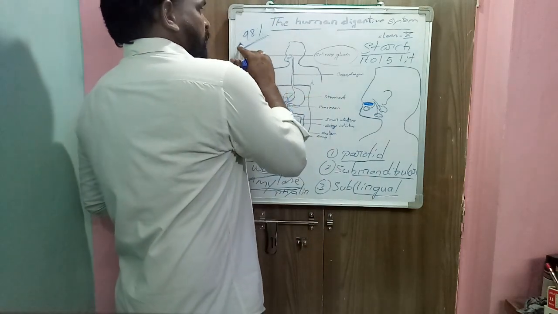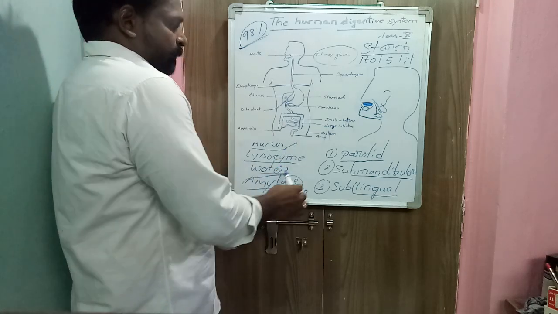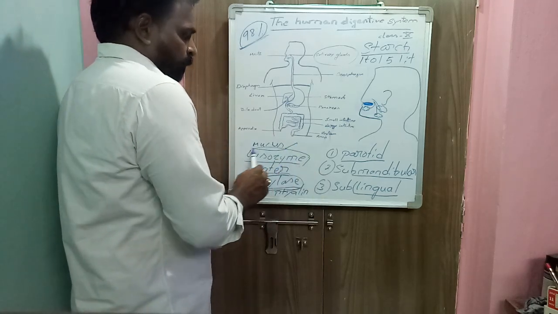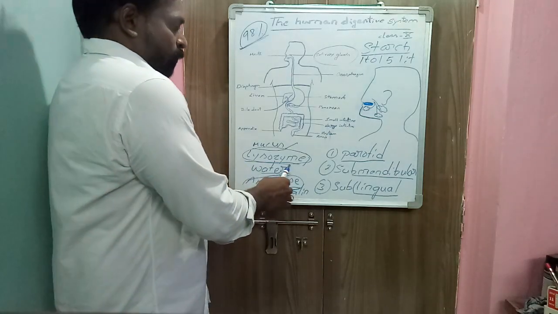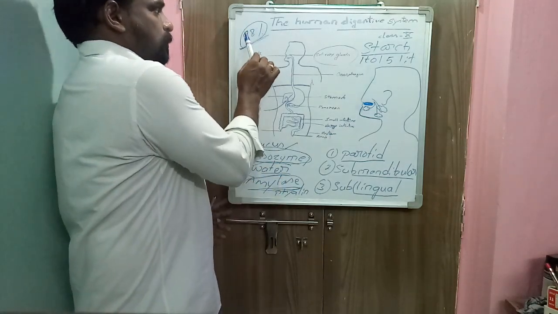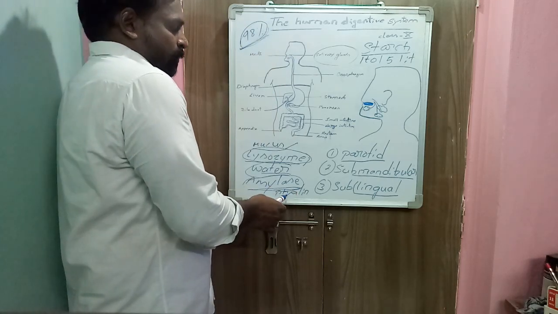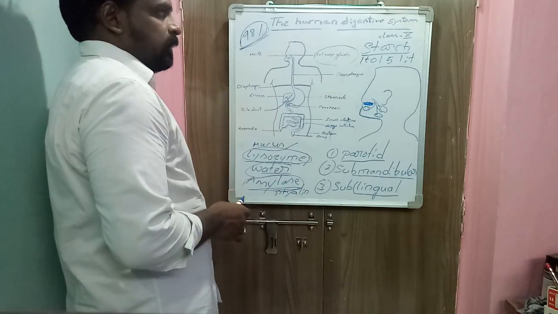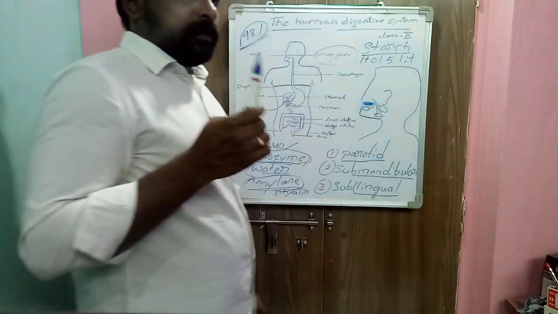So 98% of saliva is water, and mucus is present. Lysozyme is present, and its function is to kill the bacteria present in food materials. Amylase, also called ptyalin, is the digestive enzyme that breaks down the starch into dextrins and maltose.